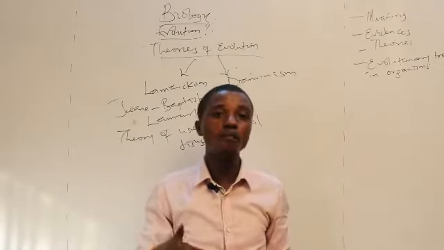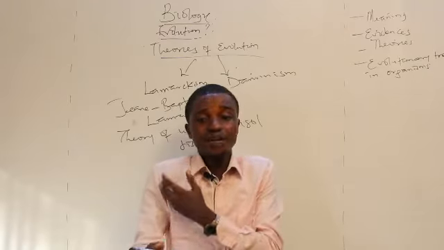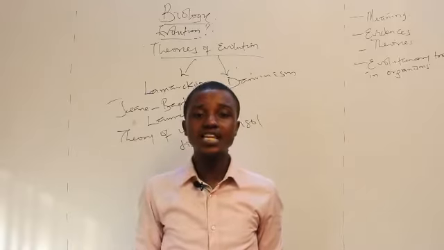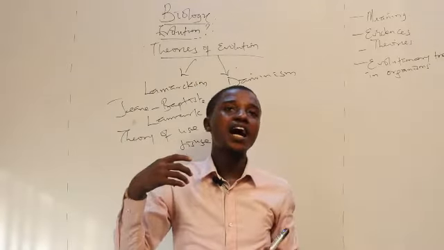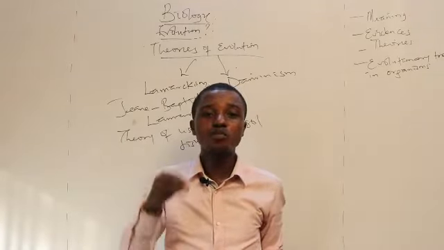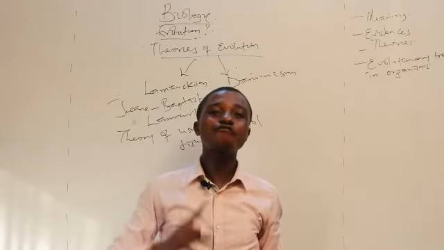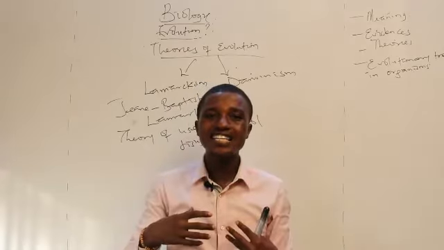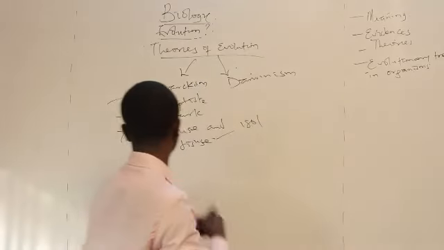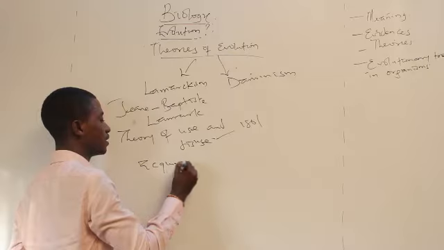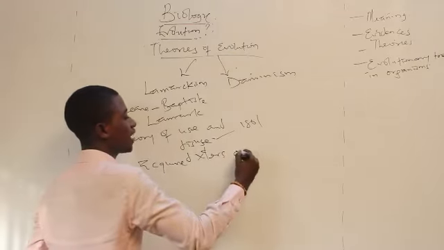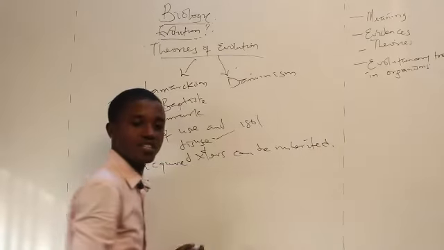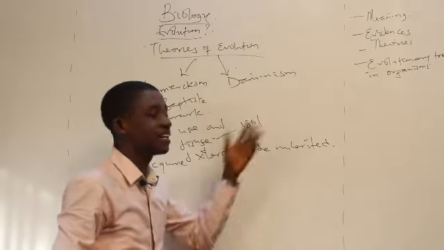Now, a time will come when you'll be so specialized in this particular organ and you'll be paying less attention to the other organ. He went further to say that that specialized structure that you spend more time using will be transferred to your next generation. In other words, he's trying to say that acquired characters can be inherited. Now, this was one of his claims: a claim that acquired characters can be inherited.